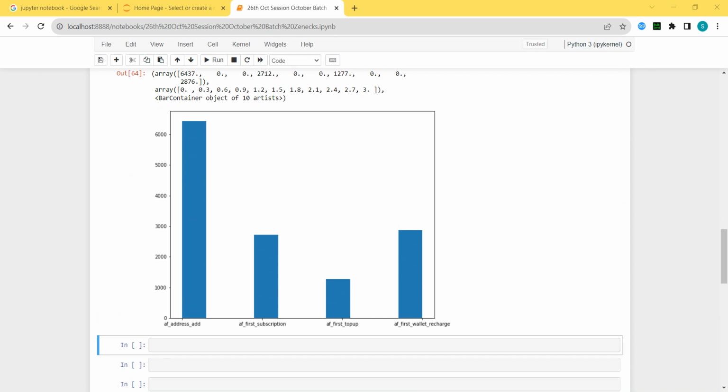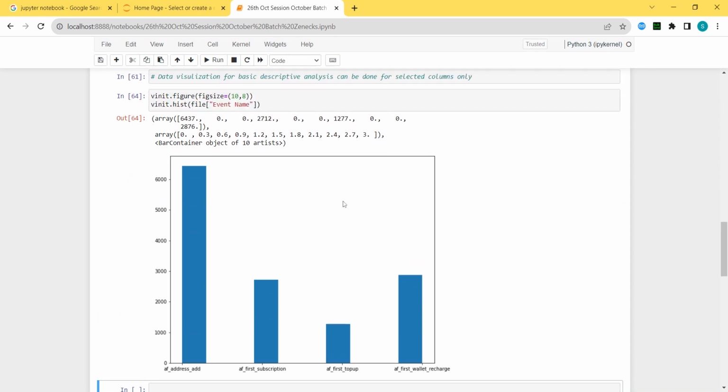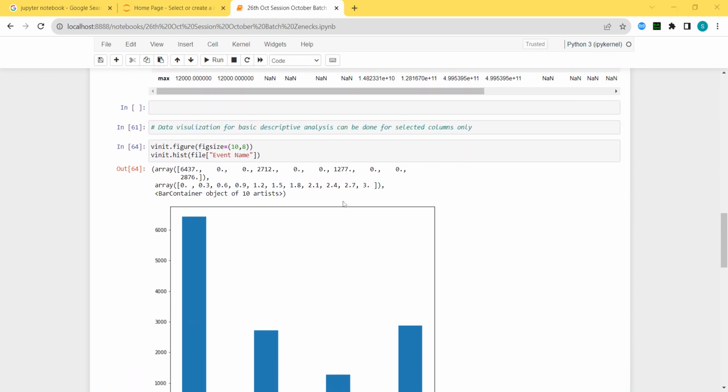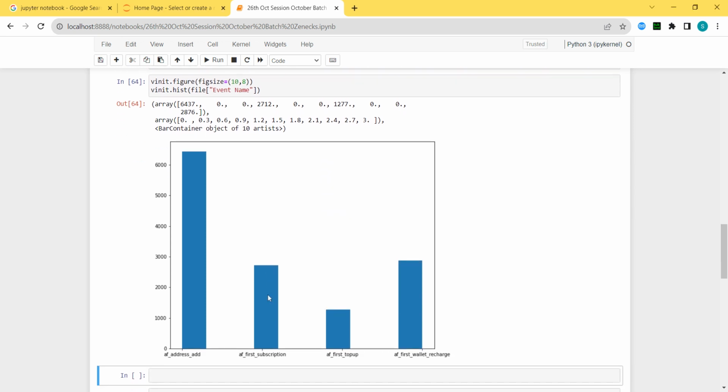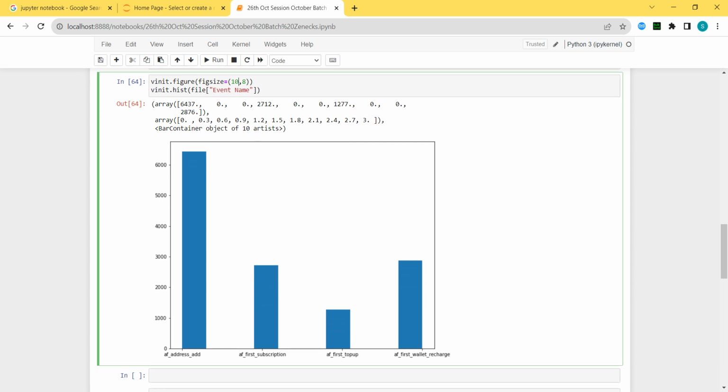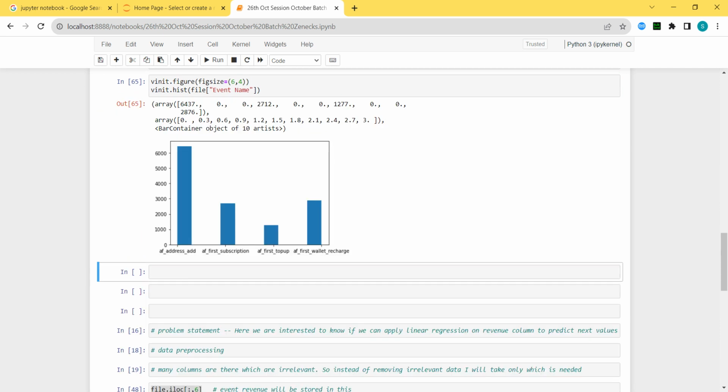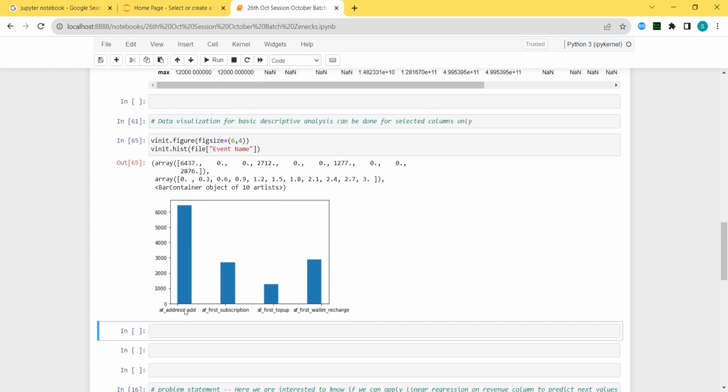Got it? Just 1 minute. You got it? Now it is visible. Should I make it smaller size? Now it is visible.